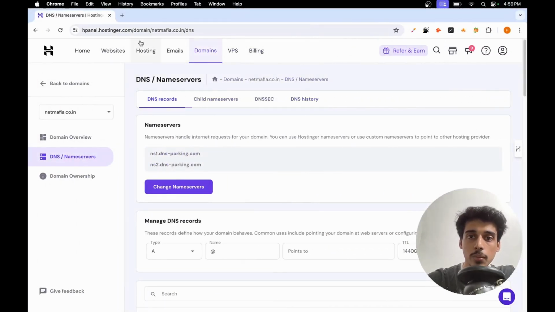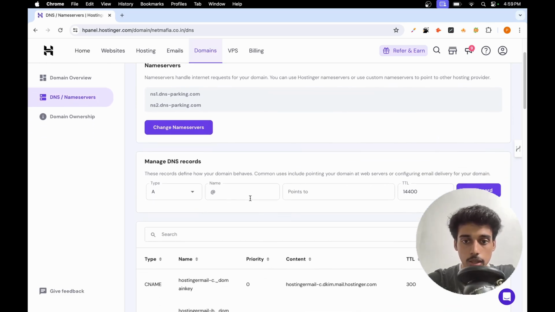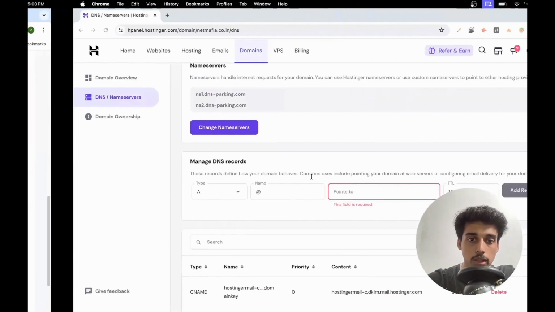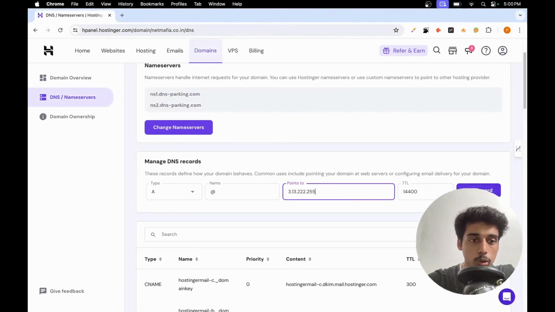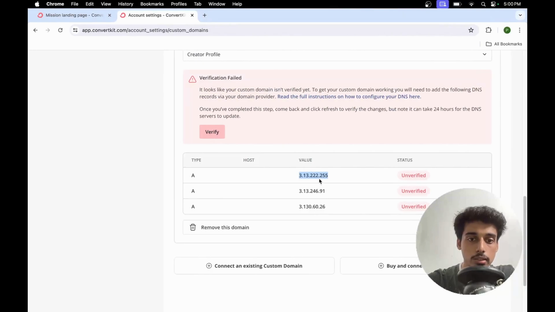Hostinger में login करने के बाद I'll just go under domains. Domains में I'll have to select a bunch of different domains that I have and come under DNS and name server settings. As I come here, I'll have to add this particular value point and I'll have to add this record. और ये करने के बाद you can see it will get added right here. और ये तीनों records add करने के बाद I'll have to click on verify.